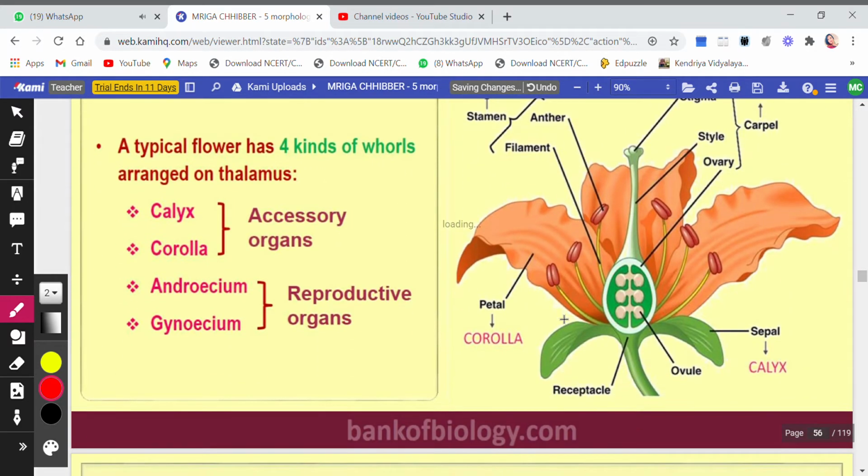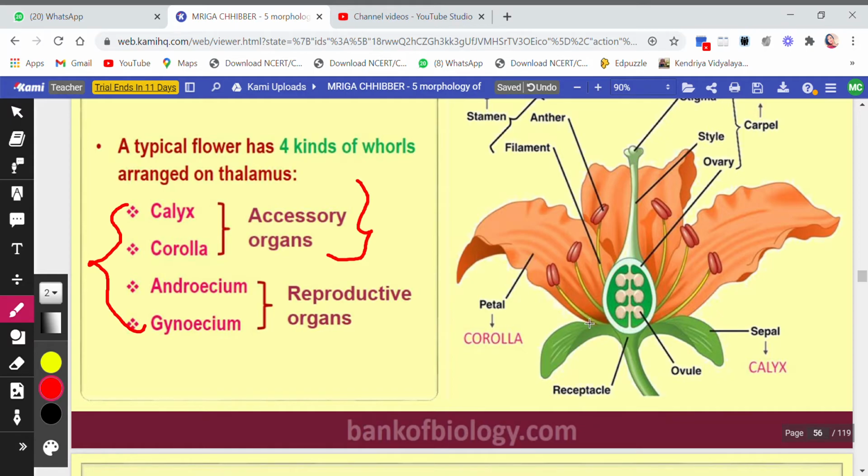Okay. Then a typical flower has 4 whorls or arrangements on the thalamus. First two are calyx and corolla, and the order should be the same. आप इस order को change नहीं करोगे. आप ऐसे नहीं लिखोगे कि पहले एंड्रोशियम लिख दिया, गायनोशियम लिख दिया, नहीं. The order is always the same. First the calyx, that is the collection of sepals, is called calyx. Then comes the corolla, that is the collection of petals, is called corolla. And both these are accessory organs. Okay, they do not participate in reproduction. Then after that comes the androecium, that is the male part of the flower.